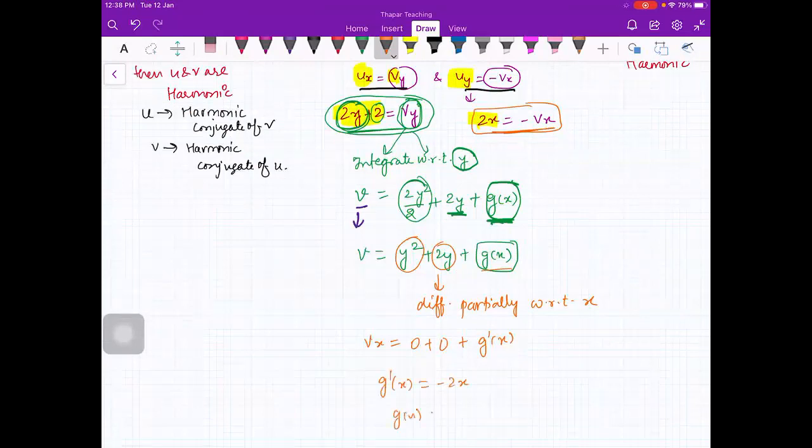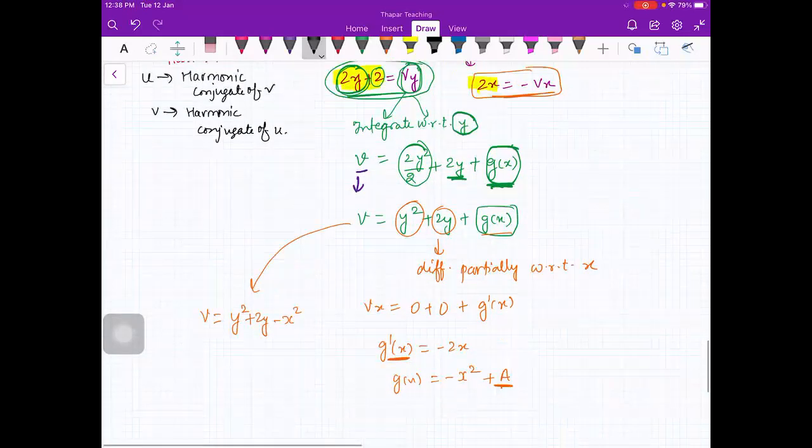So g of x will be minus x square. It is your choice if you want to put a constant of integration or not. Because this is the total derivative, it will be a constant. So V is equal to y square plus 2y minus x square. Plus a constant of integration, which you can always skip.